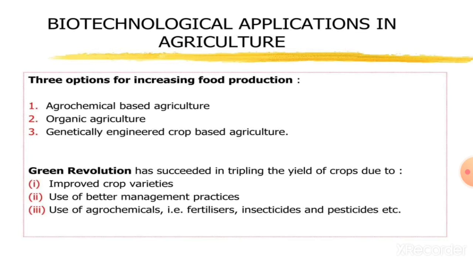There is also one more way by which food production can be increased, that is the green revolution. Green revolution has succeeded in tripling the yield of crops due to, first, improving the crop varieties, second, use of better management practices, third, use of agrochemicals such as pesticides, insecticides and fertilizers.